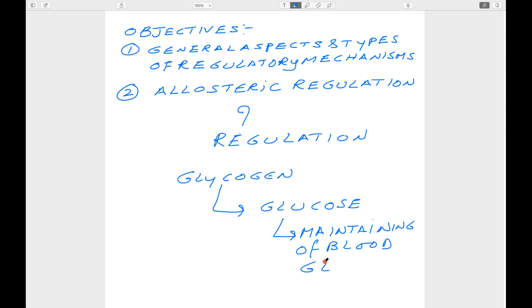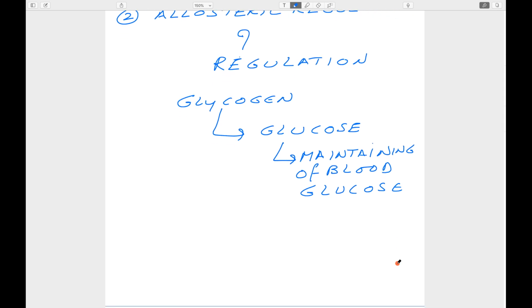We cannot allow excess glucose to enter the blood. Also, very low glucose entering the blood has to be avoided. It has to be properly maintained and balanced depending upon whether the person is in a fed state or fasting state.